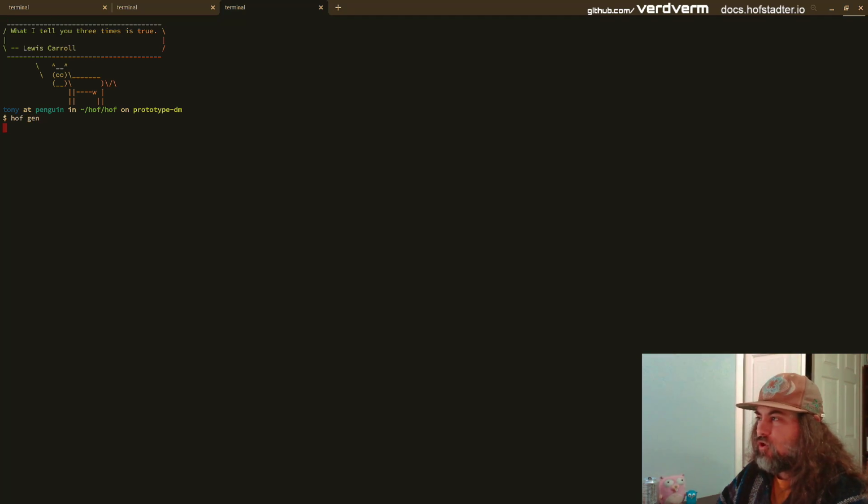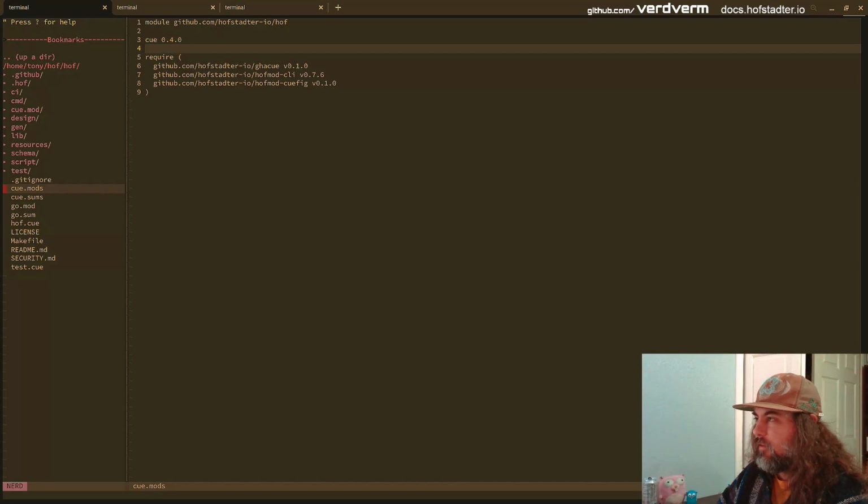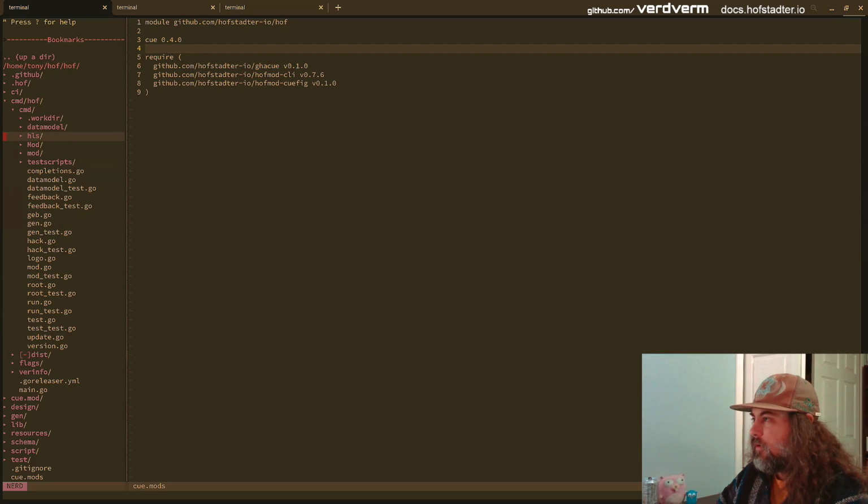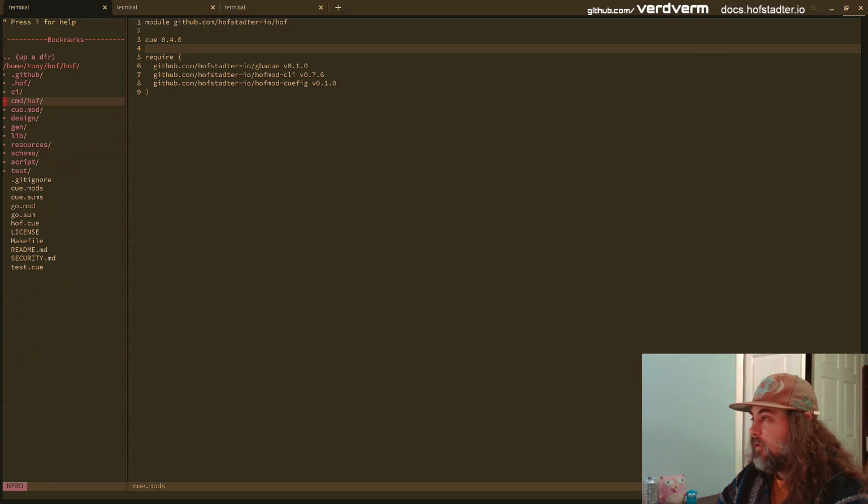Hof gen, we just generate here, and it's actually writing code, but you can't see that. It writes out all this code in this whole directory, actually everything under command, as well as gen for some config. Anyway, we're going to see more of this, because today we're going to try and write a SQL module.